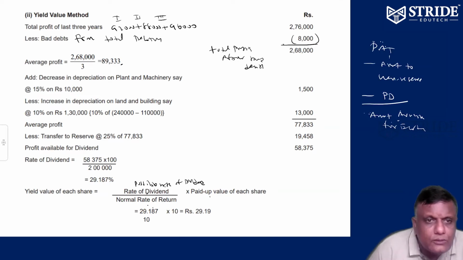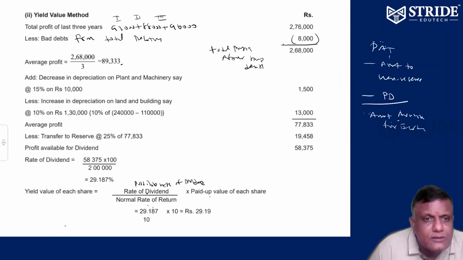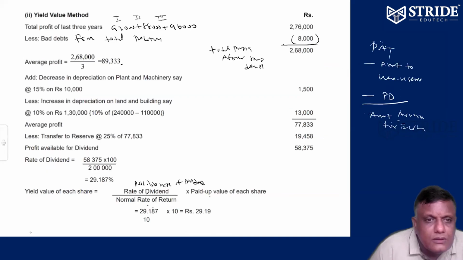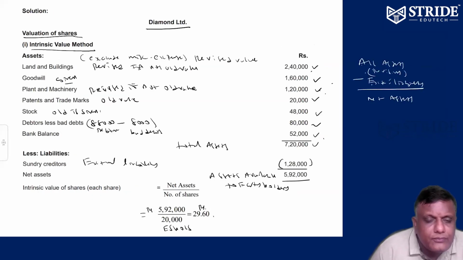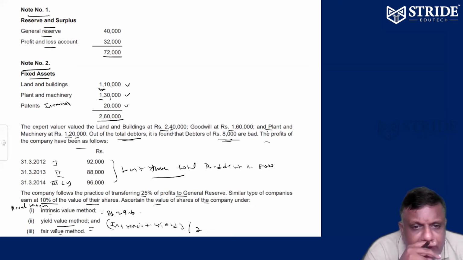Now, land and buildings: earlier it was 1,10,000, now it is going to be 2,40,000. Please check it. Is any depreciation rate given? Rates are not given for some, so anyway, assumption.